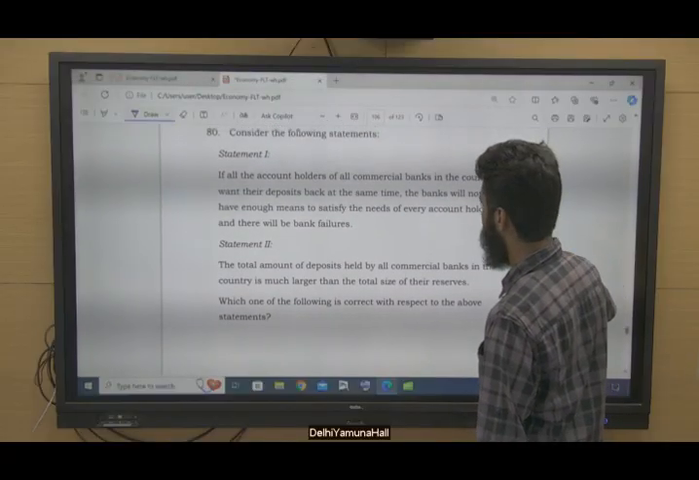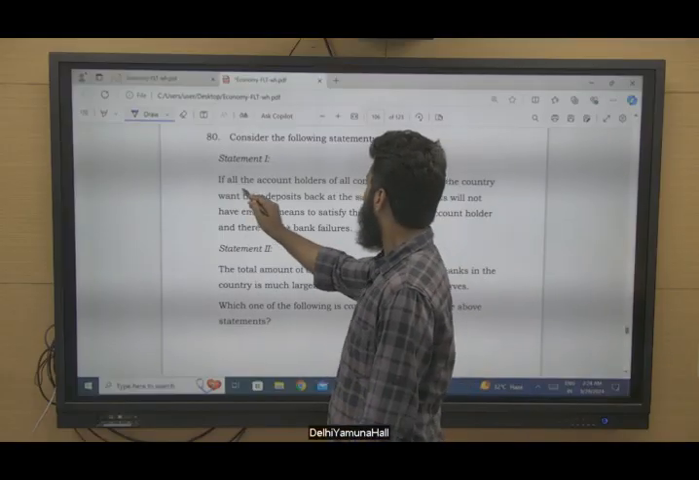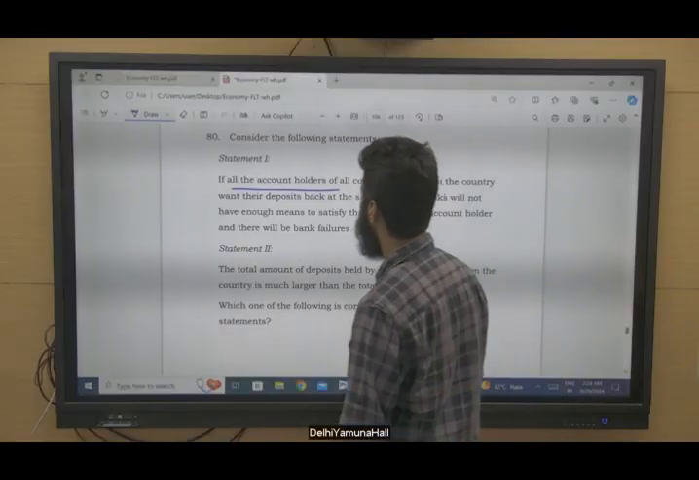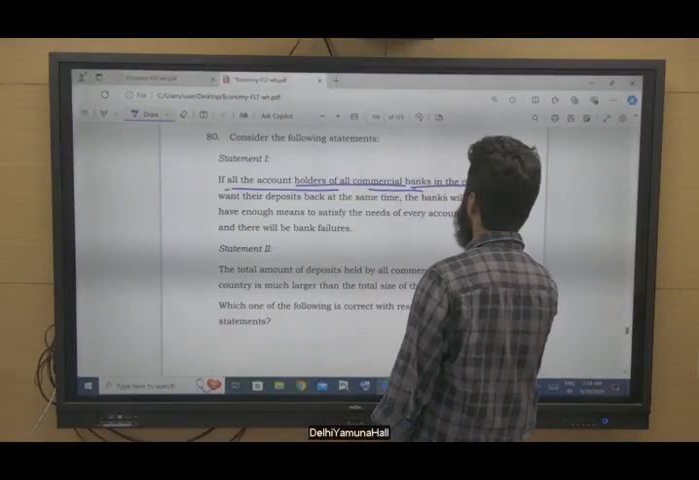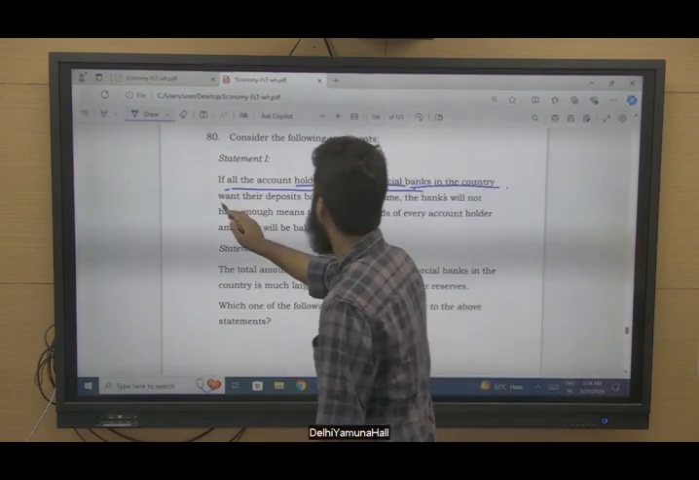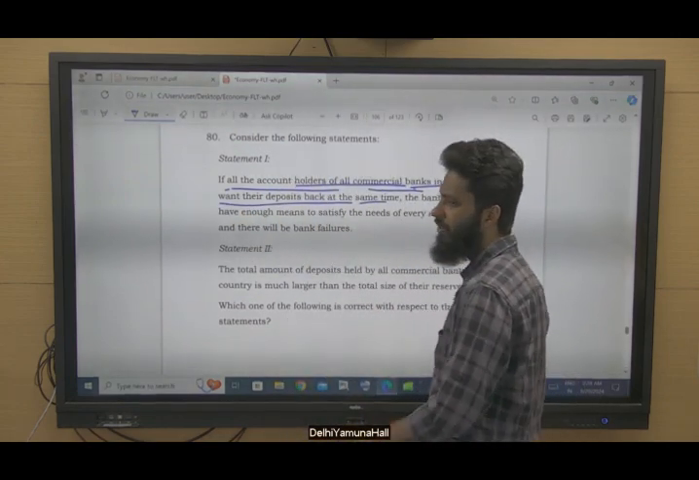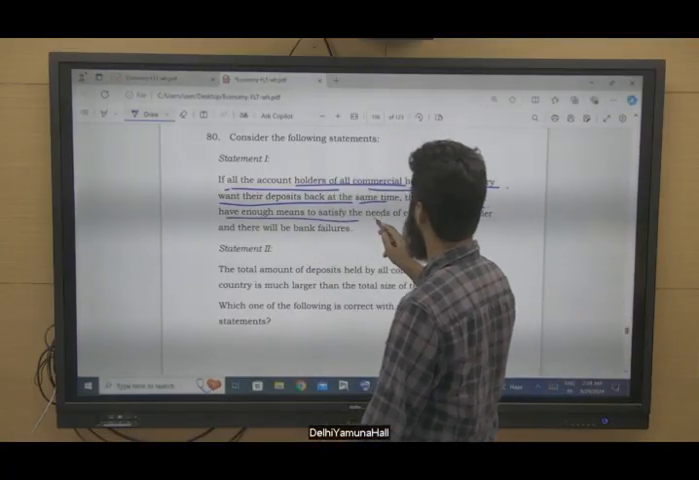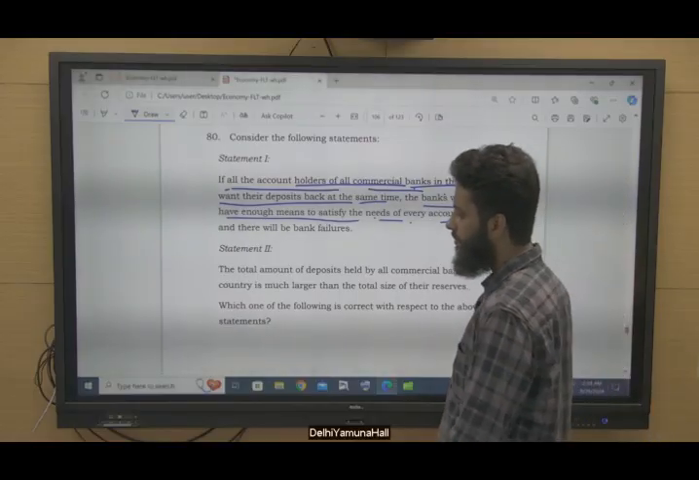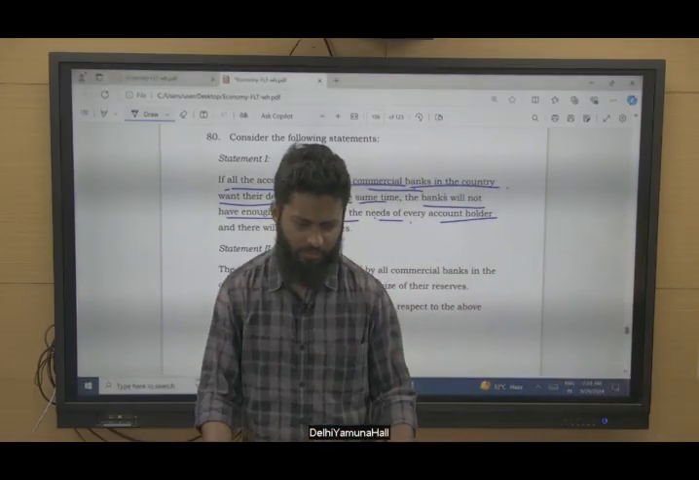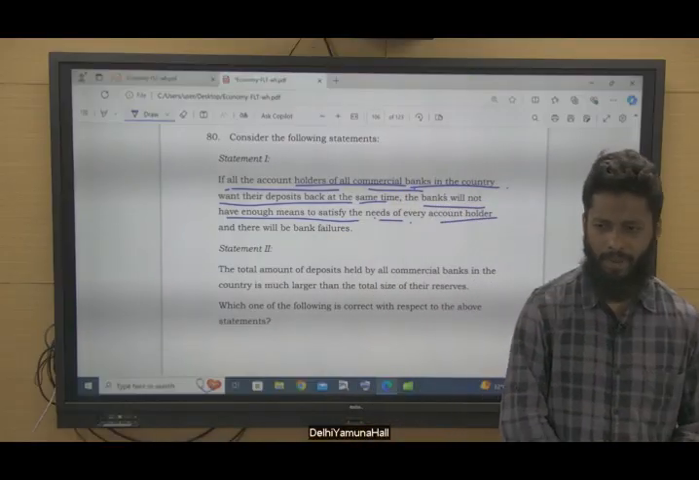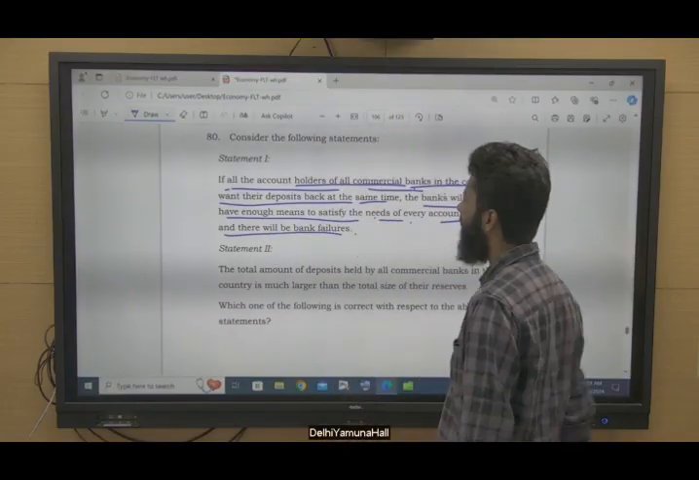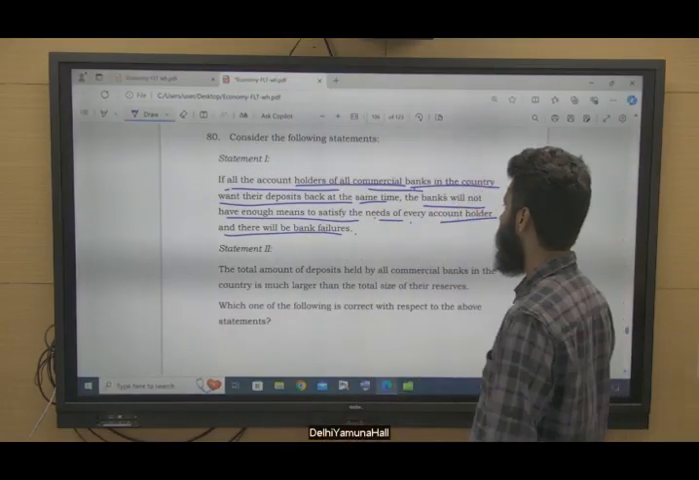Consider the following statements, statement 1 and 2. These are basically NCERT knowledge based questions. If all the account holders of all commercial banks in the country want their deposit back at the same time, the banks will not have enough means to satisfy the needs of every account holder, right? Because the bank is lending these monies out, with only some reserves, some cushion money. That is the business of the bank, right? So the bank will not be able to satisfy them, and this may lead to bank failures, right?